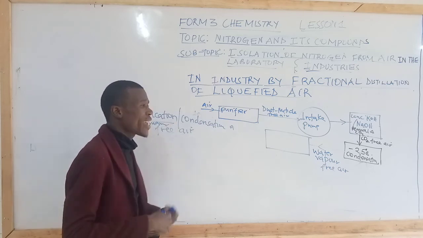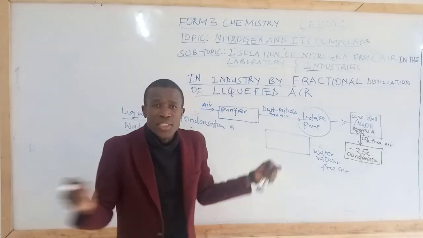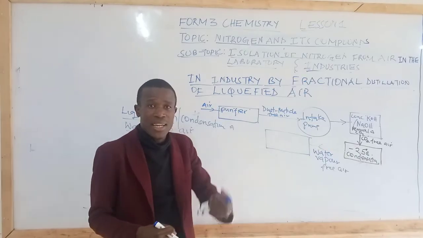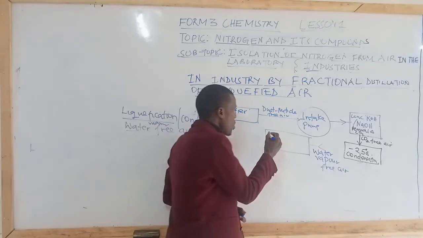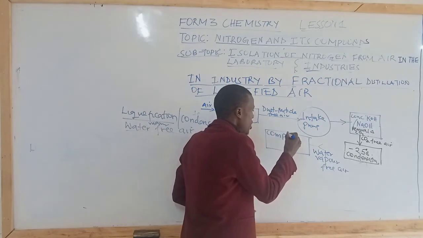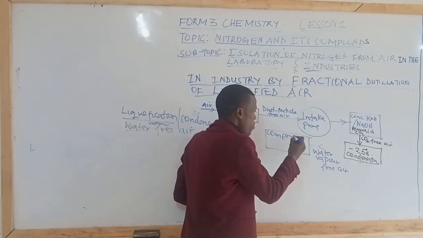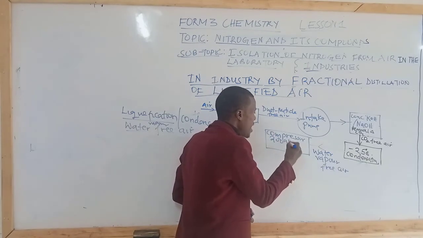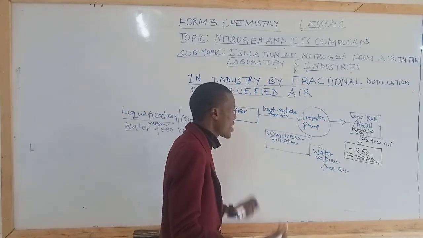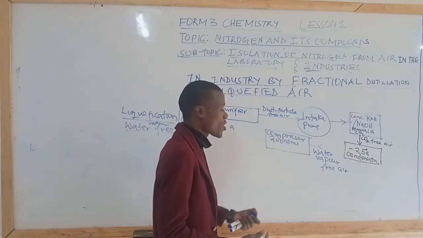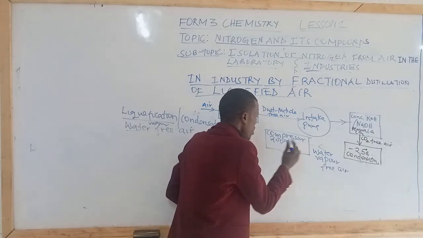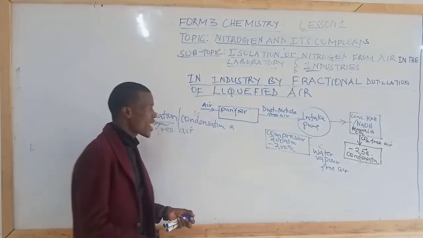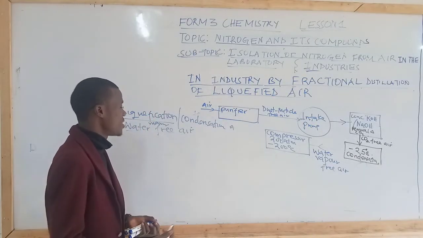So we condense. So condensing is done by compressing the remaining parts of air, that is nitrogen, oxygen, and argon. So we do what is called compression by passing the water vapor free air to compressor, and we compress it to a pressure of 200 atmospheres. We subject the water vapor free air to a pressure of 200 atmospheres at a temperature of negative 200, and after having done that, we shall have liquefied the air.